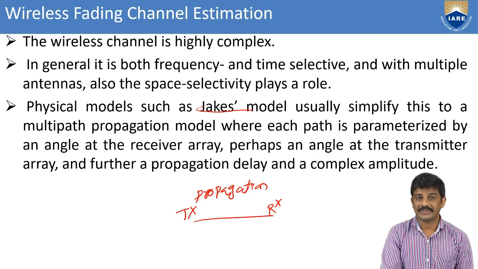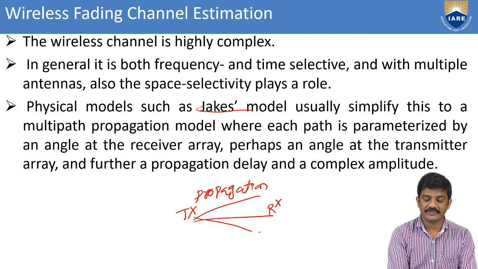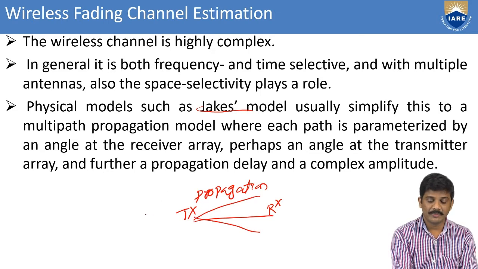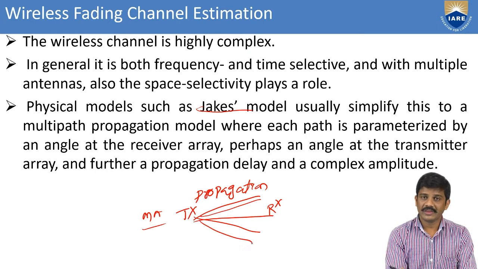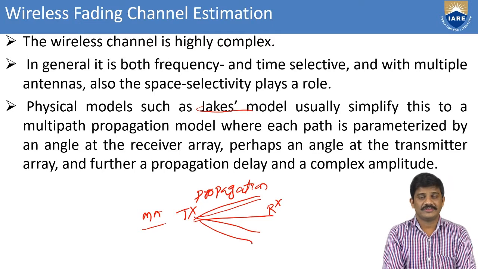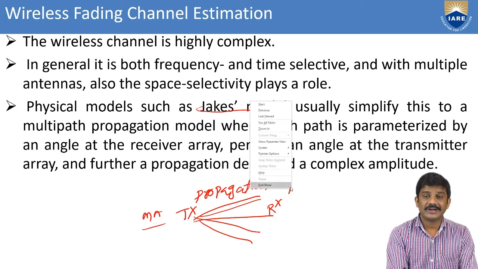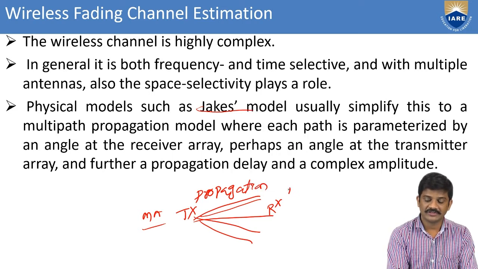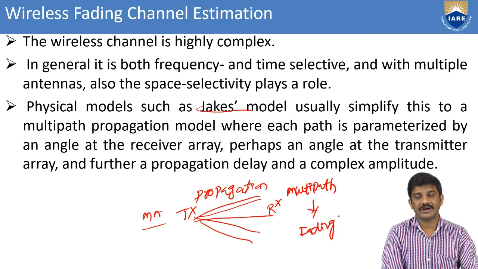For that we have multipath. Multipath means from the transmitter we send different signals. For example, if you consider multiple antennas, then we can give multiple transmissions of the signal. This is called multipath propagation. Multipath propagation causes fading.